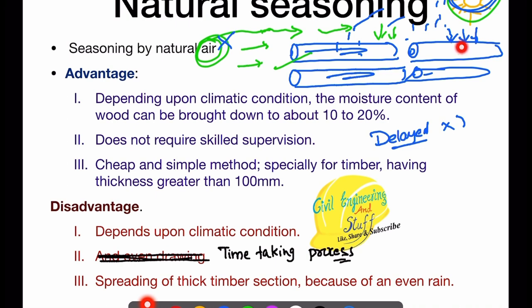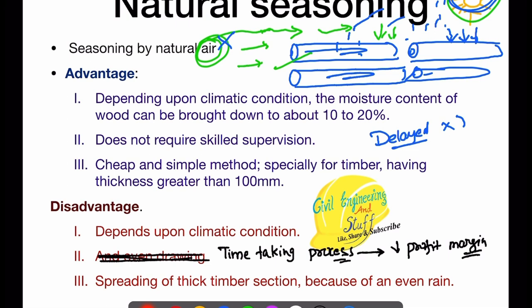And when your livelihood depends upon these logs of wood, you are going to process them, then sell them. The more time it takes, the more the margin of profit will start to reduce. So it's a very time-taking process, which eventually can many a times reduce the profit margin. Why will it reduce the profit margin?